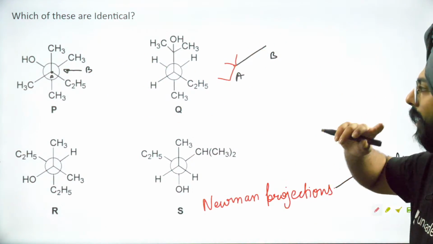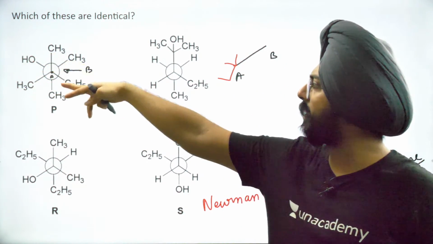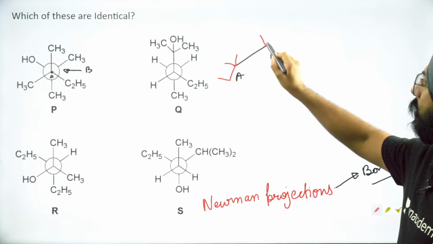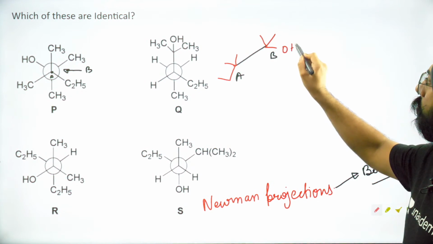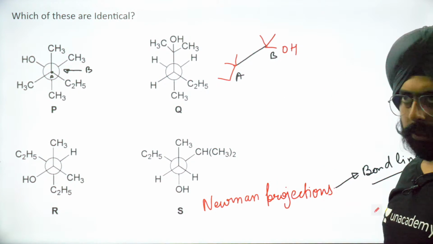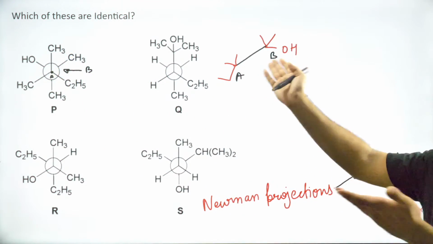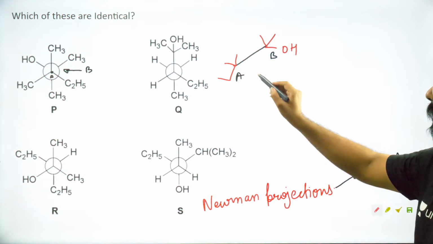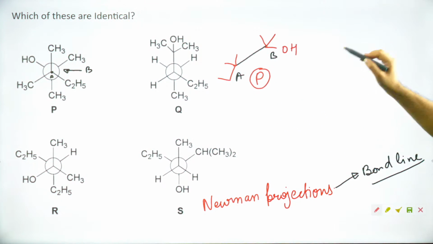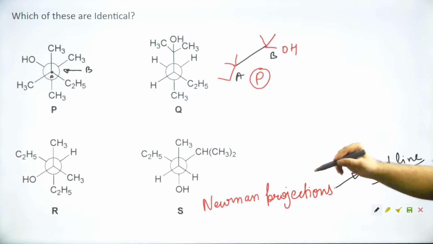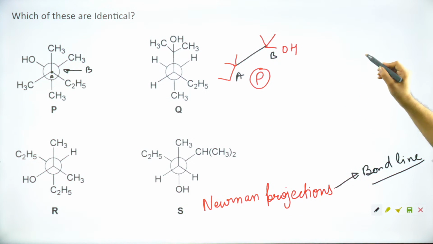Doesn't matter because it's not chiral. On carbon B, there's an OH and there are two CH3s. Did you understand the carbon A, carbon B thing? I hope you did. Just look at these two structures. So this is P. Then let's write the same thing for Q. It will become very simple now.